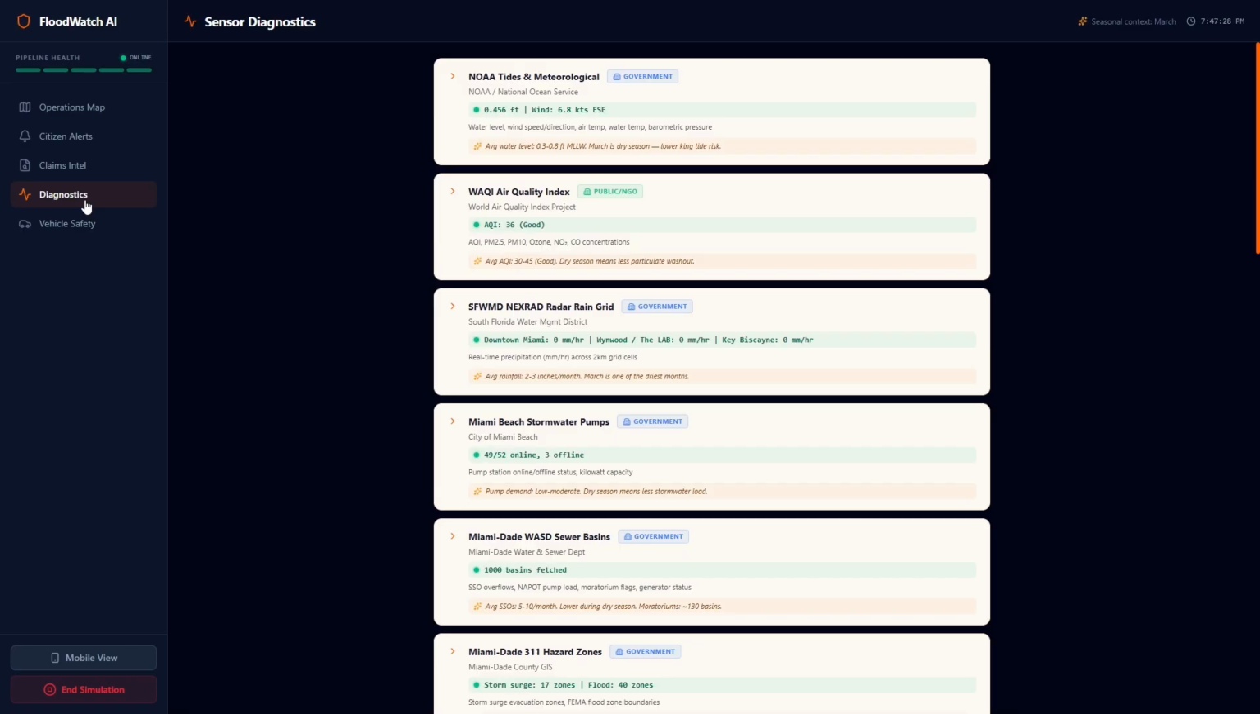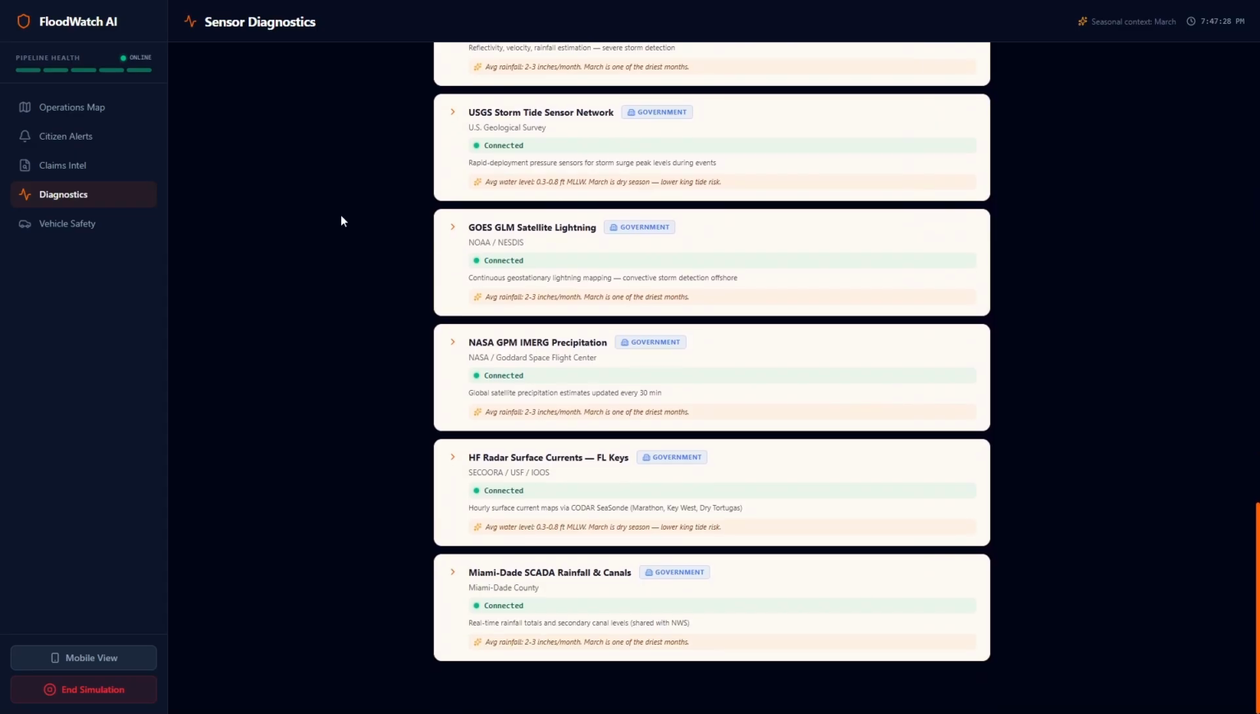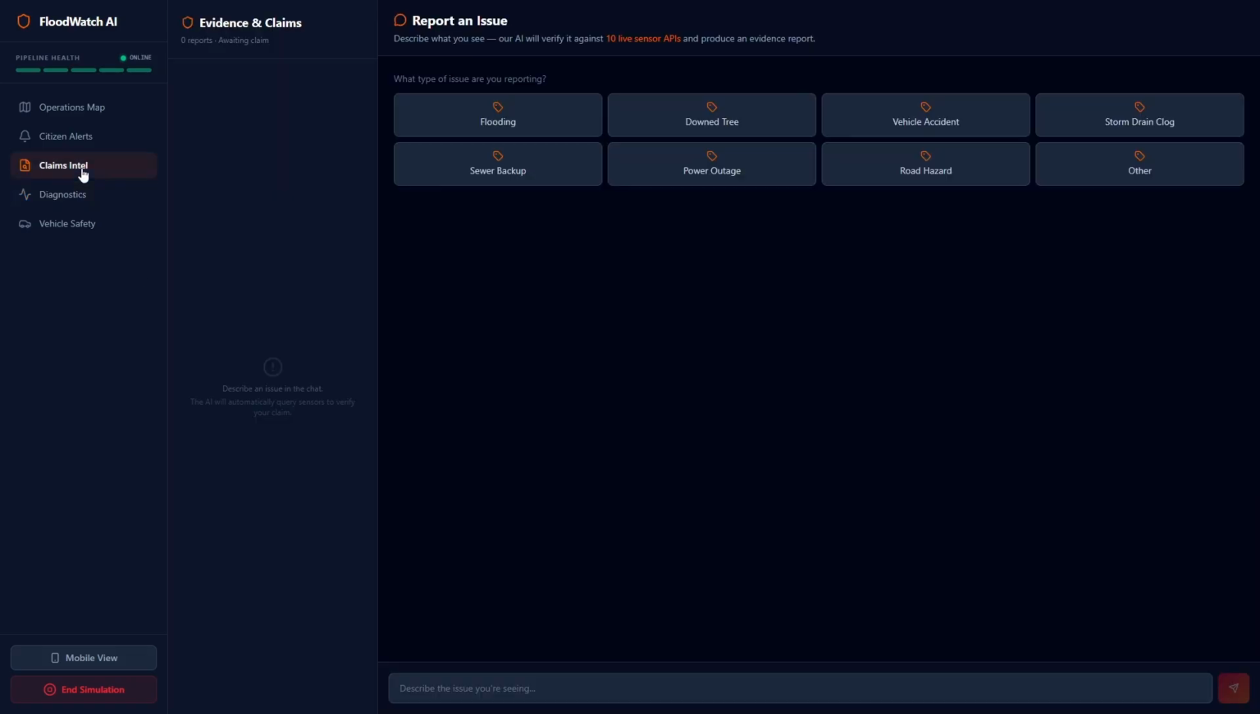Diagnostics here is just a quick view of all the different sensors that are being used, that are being pulled live, their status, if they're connected, the average that they would see, and a quick breakdown of what the sensor records. Claims Intel is just a place where you can submit a claim onto the platform.